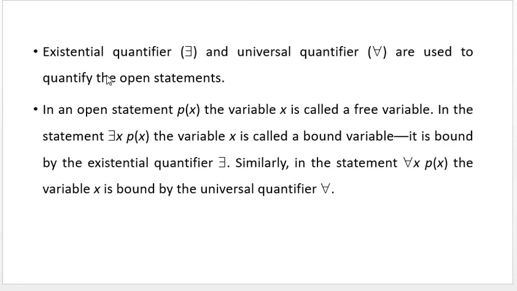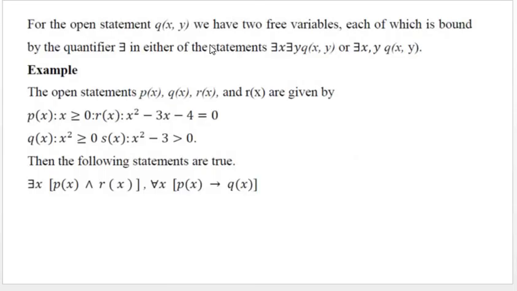So in an open statement P of x, the variable x is called a free variable. In the statement there exists x, P of x, the variable x is called a bound variable. Similarly, for the statement for all x, P of x, the variable x is bound by the universal quantifier for all. For the open statement Q of x, y, we have two free variables, each of which is bound by the quantifier there exists in either of these statements: there exists x, there exists y, Q of x, y, or there exists y, there exists x, Q of x, y.